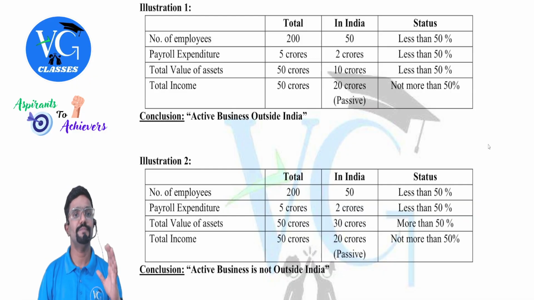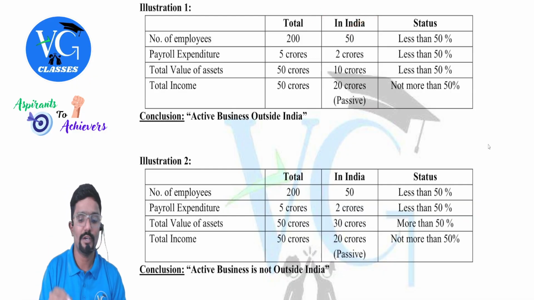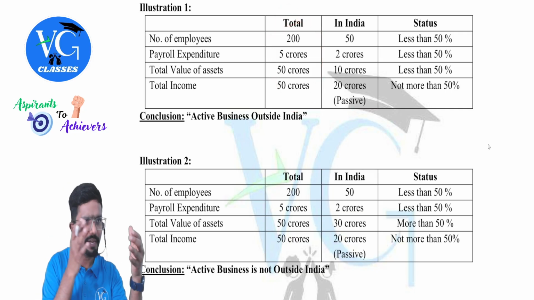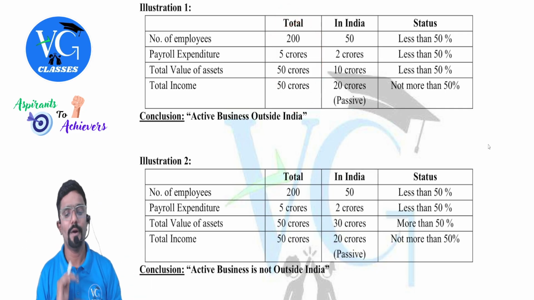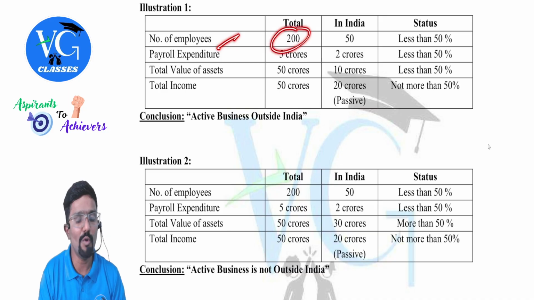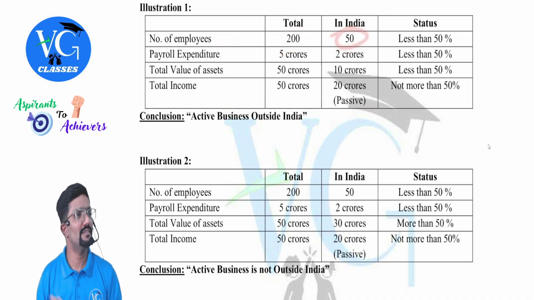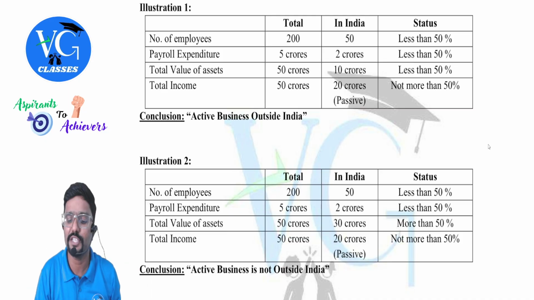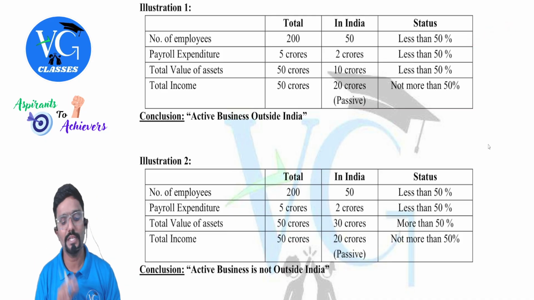Observe this illustration. First one. Total in India we are counting. Total means both put together, India as well as outside India. Total number of employees is 200. In India, how much? 50. So less than 50%. One condition satisfied.